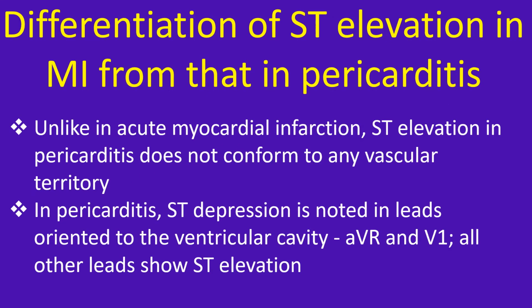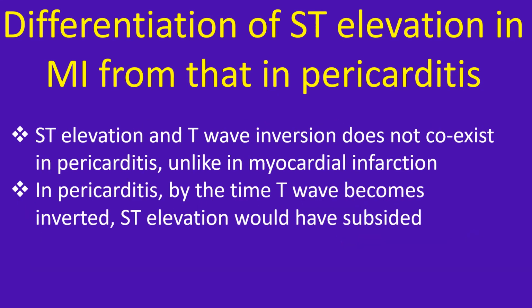Unlike in acute myocardial infarction, ST elevation in pericarditis does not conform to any vascular territory. In pericarditis, ST depression is noted in leads oriented to the ventricular cavity, AVR and V1. All other leads show ST elevation. ST elevation and T wave inversion does not coexist in pericarditis, unlike in myocardial infarction. In pericarditis, by the time T wave becomes inverted, ST elevation would have subsided.